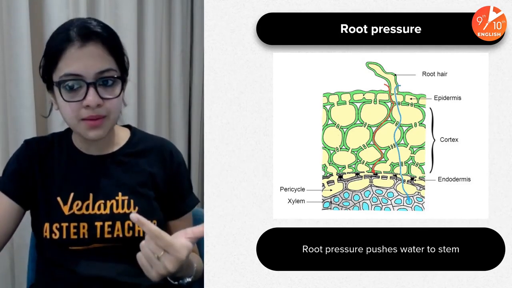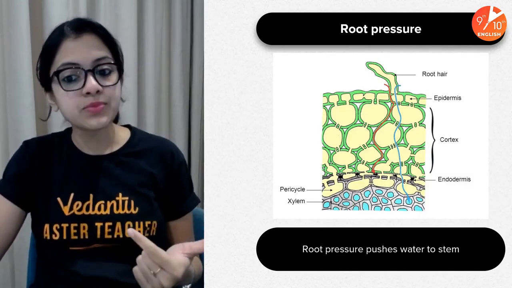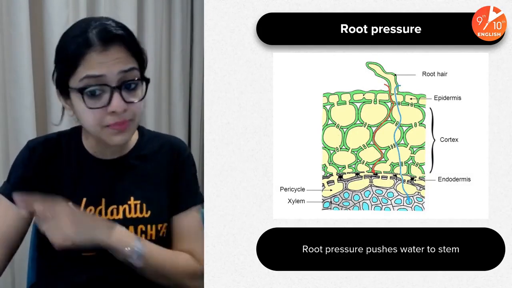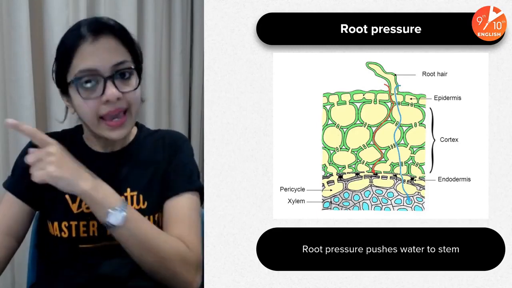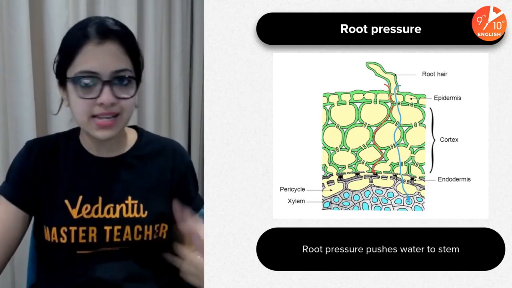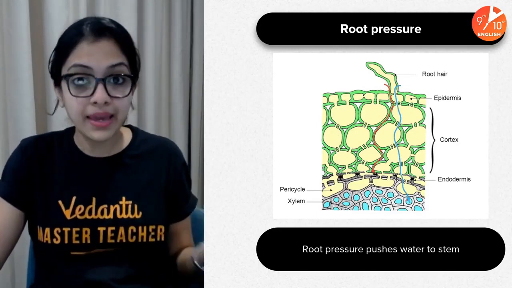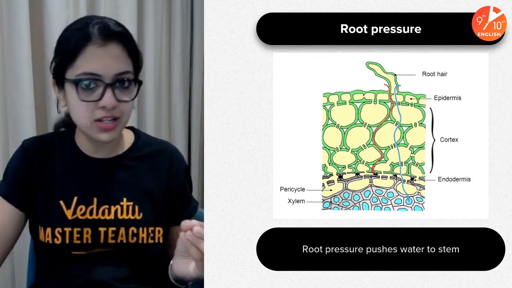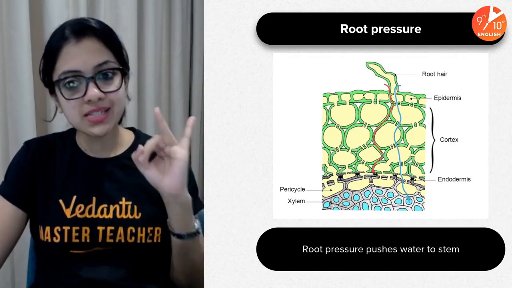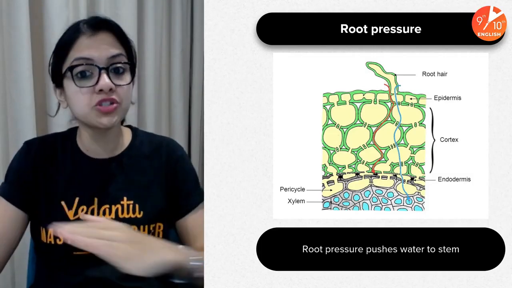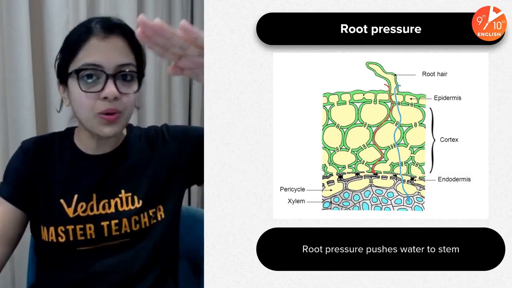Okay, so through the epidermis into the cortex, and it comes further inside and enters into the xylem. Once it has reached the xylem, it gets transported a lot easily, because we know that xylem is the main water conducting tissue of the plant body, right? So starting with osmosis, and then comes root pressure, which pushes the water upward towards the stem.